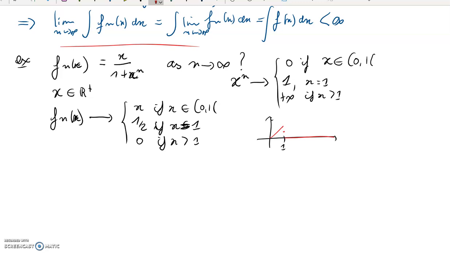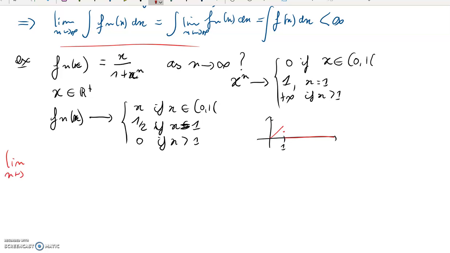Which has, in terms of integration, that's a nice one, right? But do we have that the limit of the integral of x over 1 plus x to the n, which is less trivial to compute, is equal to the value of the area below that red curve, which would be, I guess, 1 over 2? Right, so that theorem is going to help you state that